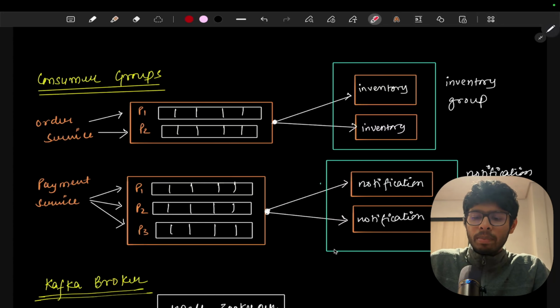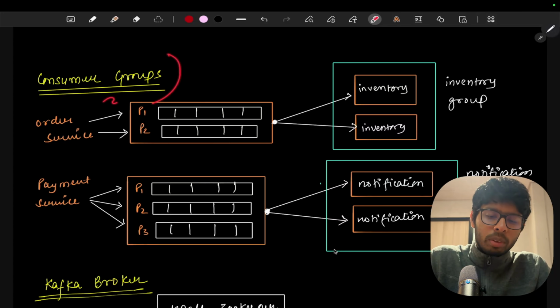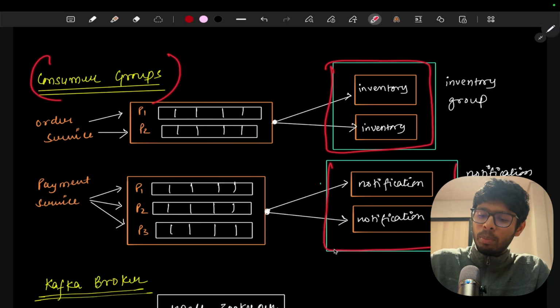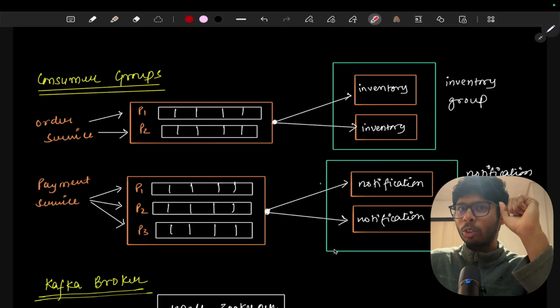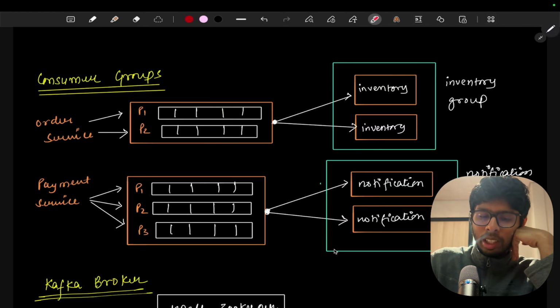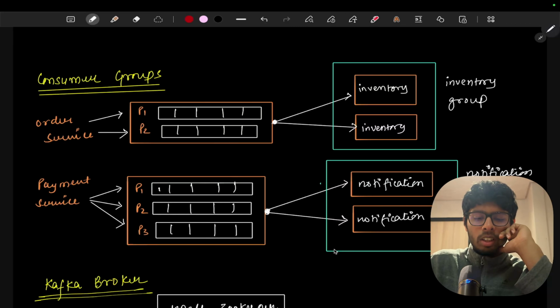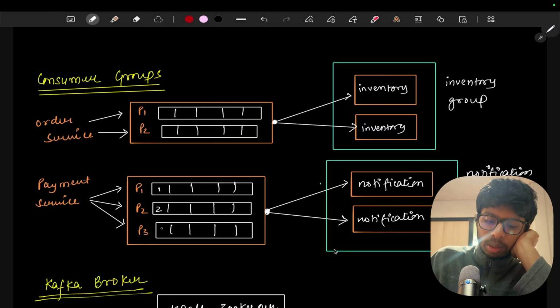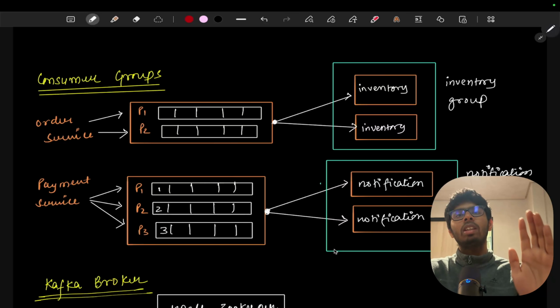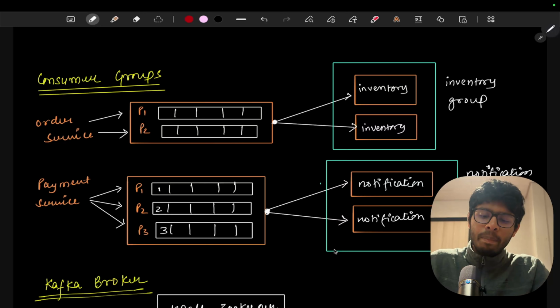So what we'll do, we will make consumer groups. This square box entity is known as the consumer group. What is this consumer group going to solve? Let's understand it. Let's say we have a message 1 in this partition, a message 2 here and a message 3 in this partition. We have 3 separate messages in this partition. We send this to the notification service, and this notification 1 service is going to consume this particular message.